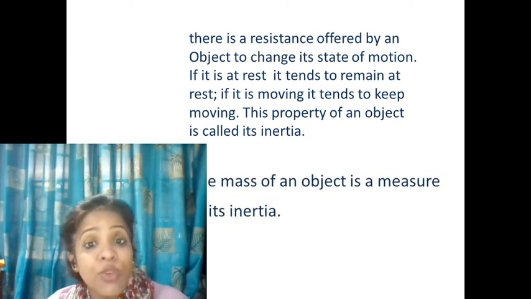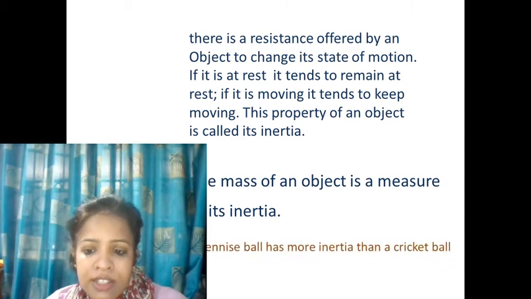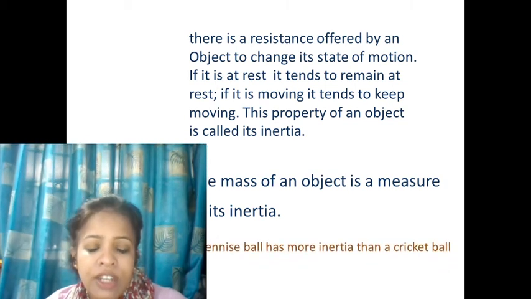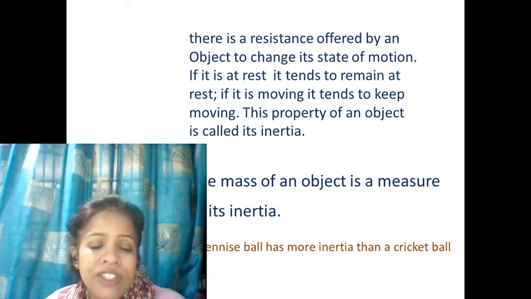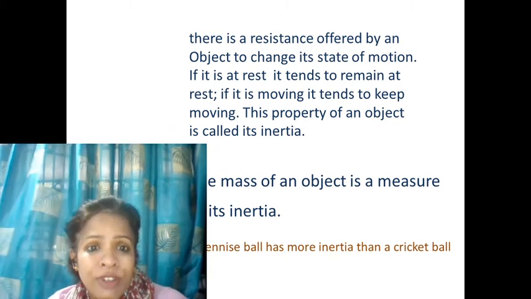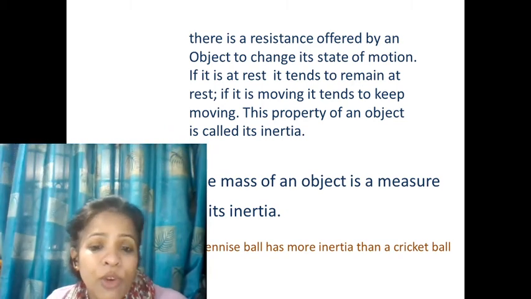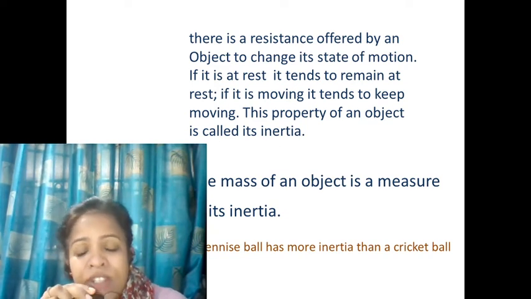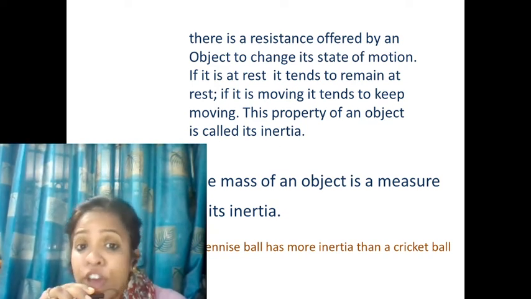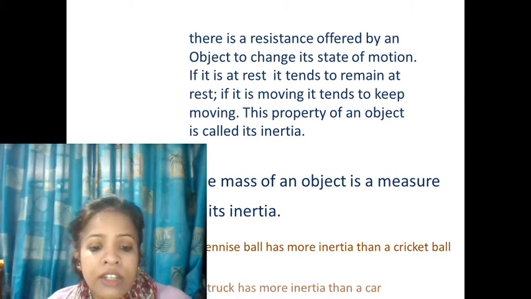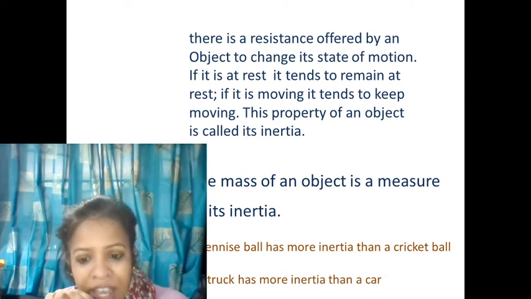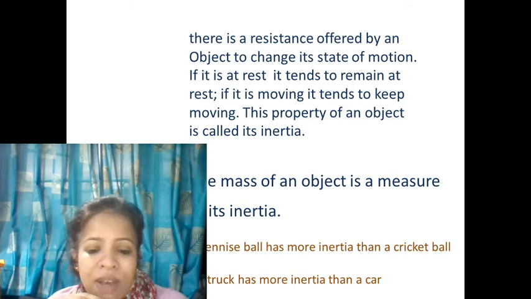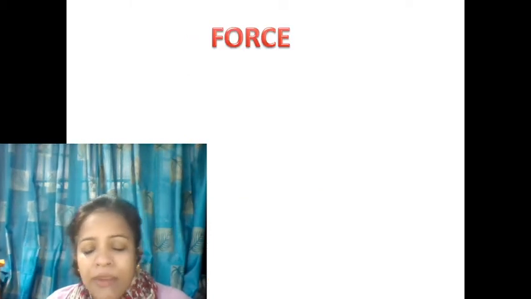So more the mass, more will be the inertia. Now this statement is wrong: the tennis ball has more inertia. This is wrong, because if you have seen a tennis ball and a cricket ball, a cricket ball is a leather ball. So the cricket ball will have more mass, and more mass means more inertia. So the cricket ball will definitely have more inertia. Then if you take an example of a truck and a car, the truck will have more inertia because its mass is more. There can be many examples.